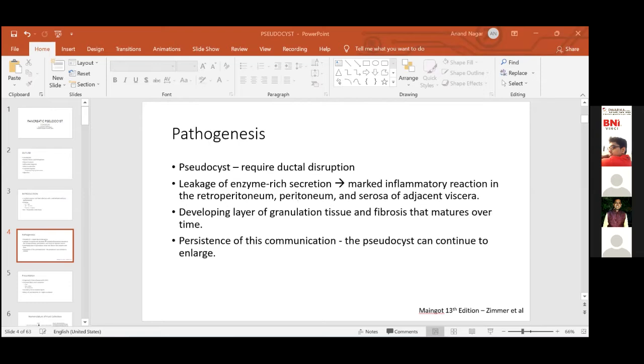Shashank, can you mute your screen? Can you mute your device, please, Shashank?